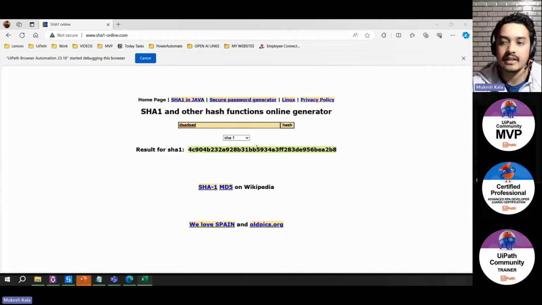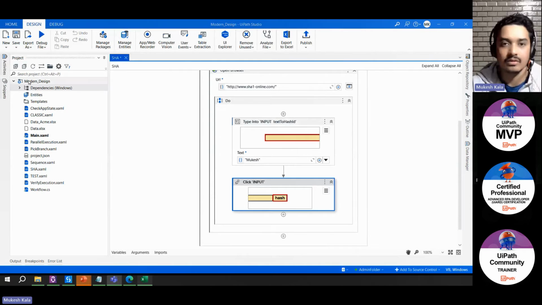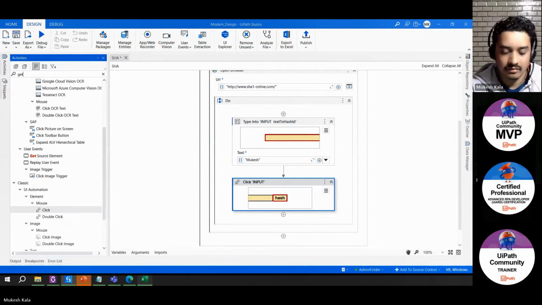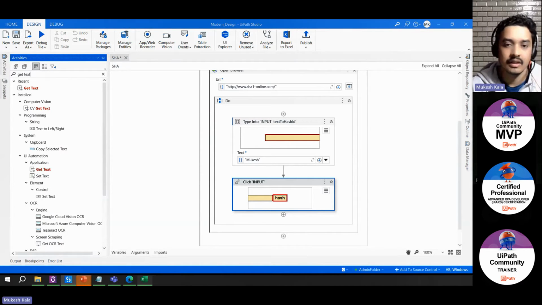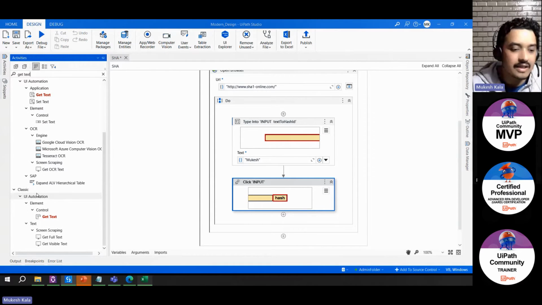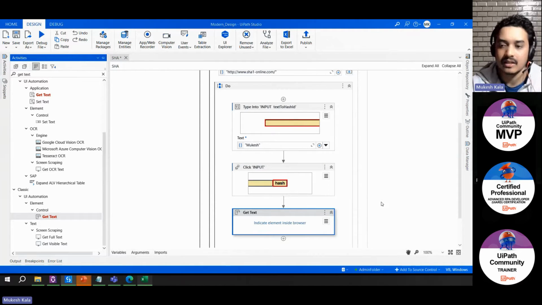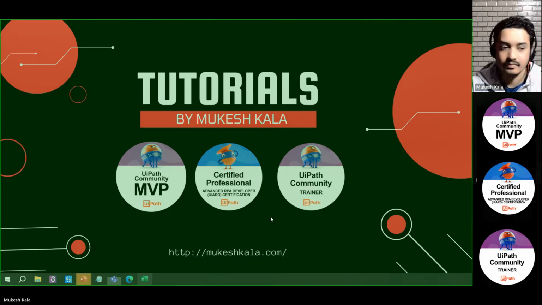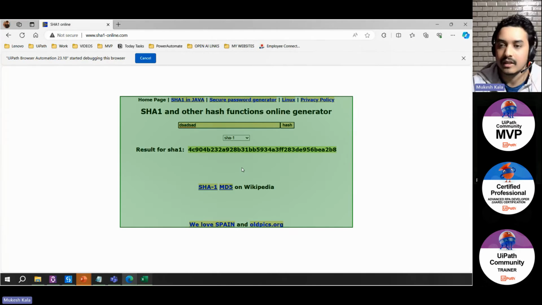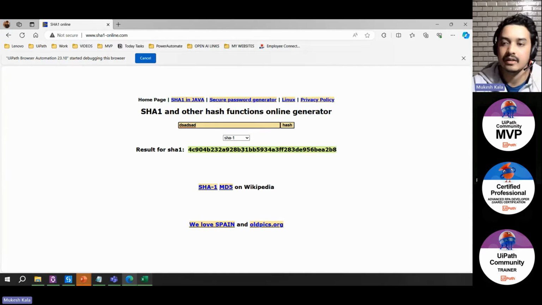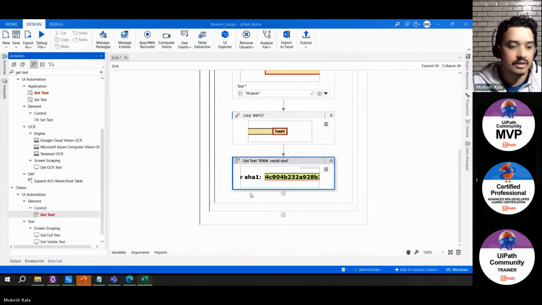Now, what do you want to do after that? I want to read this data. So I want to get the data. Get text. You have get text, you have set text. All these activities are available for you. So I'll use Get Text, and then it is asking me to indicate what I want to get. So I want to get this one. I'll point it and it got me right.